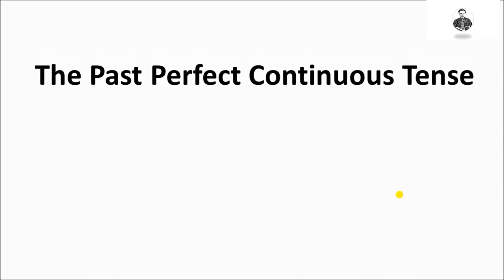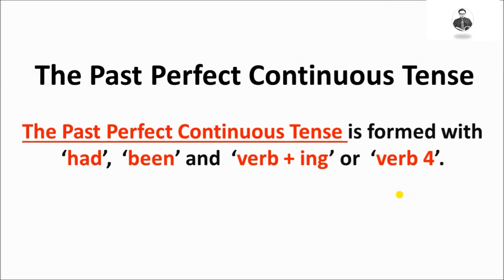Welcome to this lesson on the past perfect continuous tense. The past perfect continuous tense is formed with had been and a verb plus ing or verb-ing.